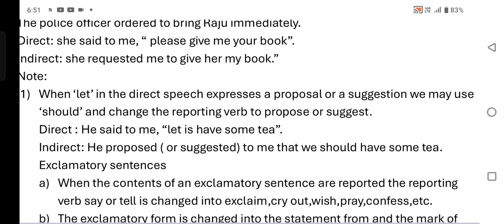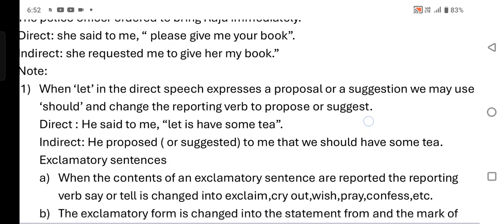For example, direct speech: He said to me, "Let us have some tea." In indirect speech: he proposed, or he suggested, that we should have some tea. "Should" is introduced.